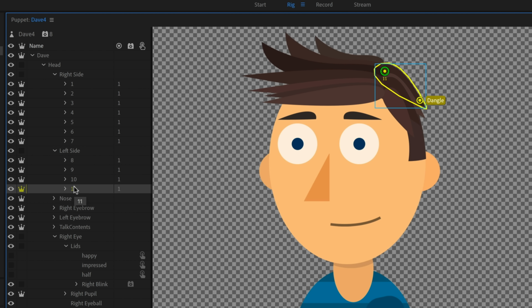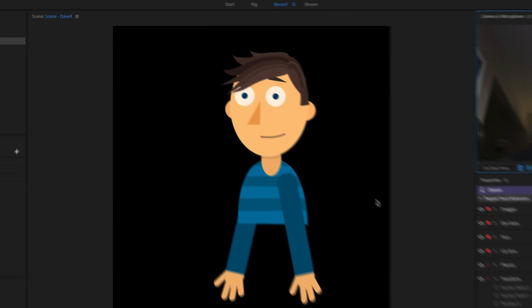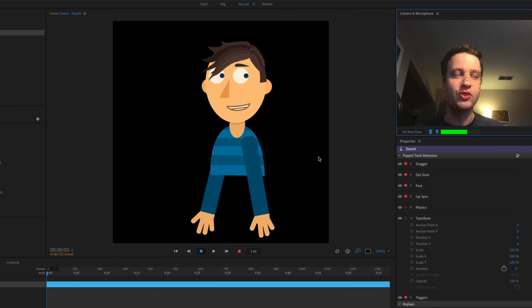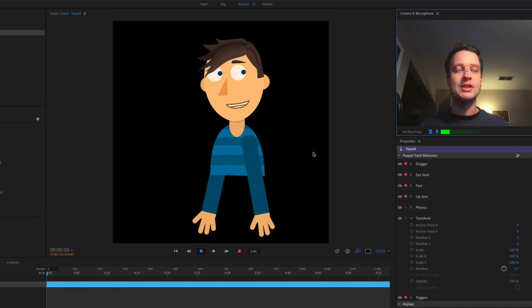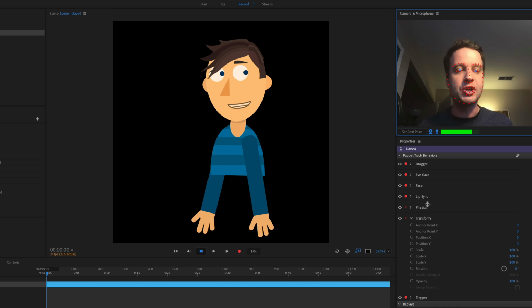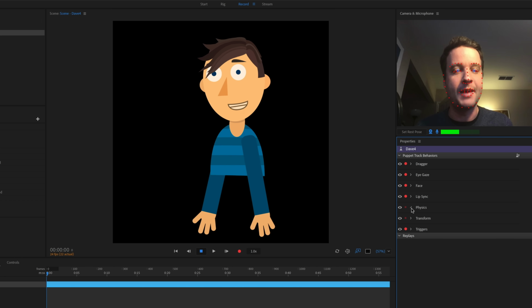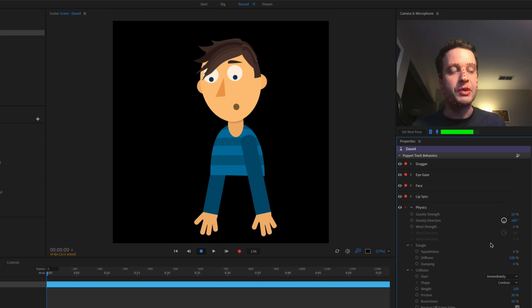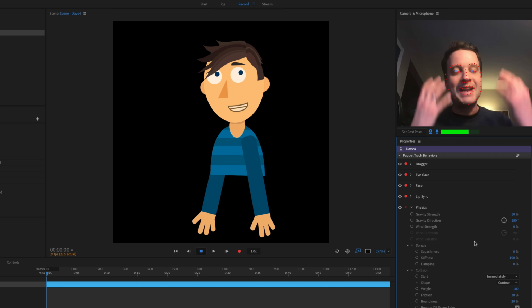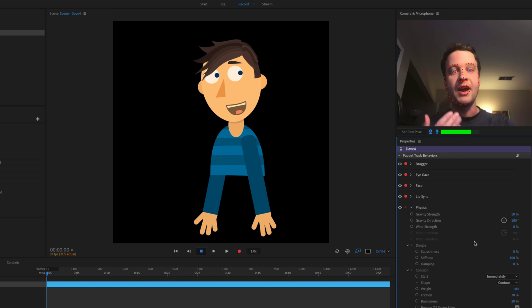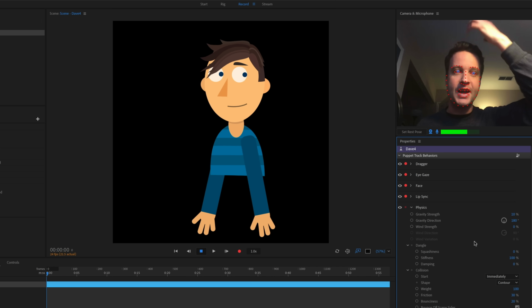I've got all my different hair strands. Let's go to record mode and see how this is looking by default. Well, he's looking a little emo there with the hair kind of going in front. And that's because of physics. Right now, let's go into the physics behavior and see why this is happening. Well, it's because gravity is going straight down as it normally does, and that is affecting these long strands of hair. They are attaching at the root, and then they're coming down.